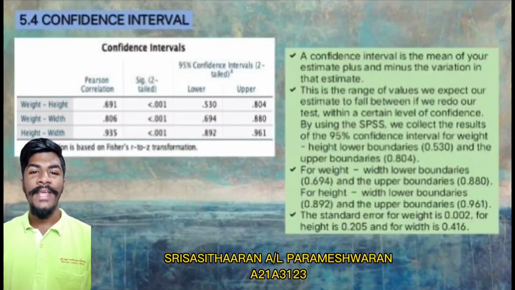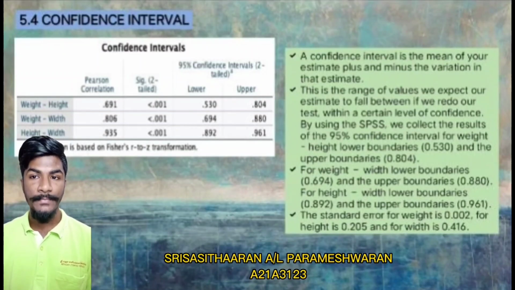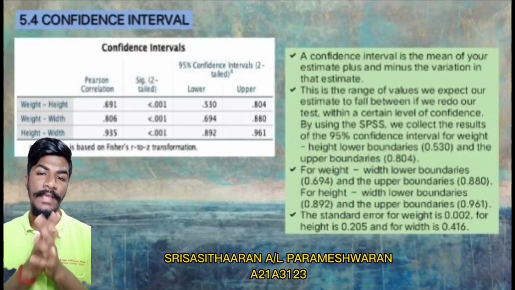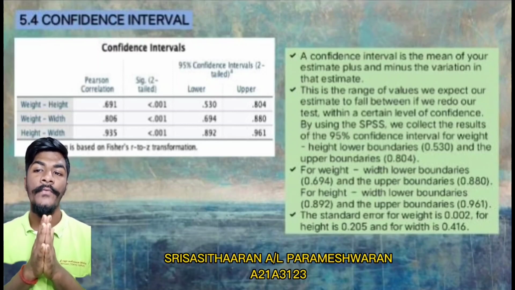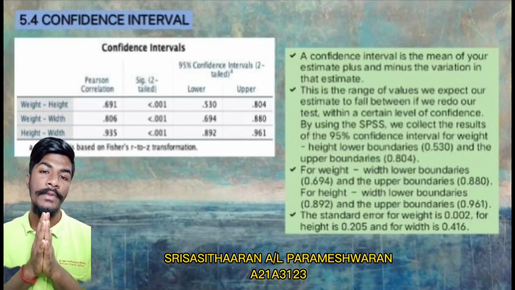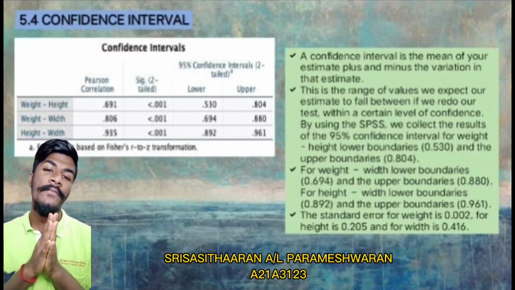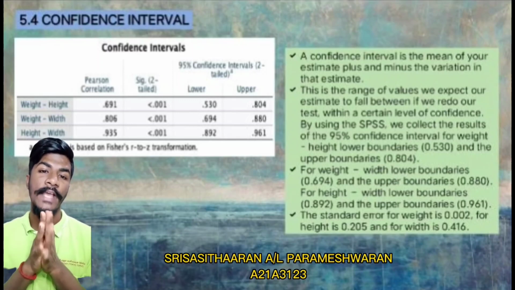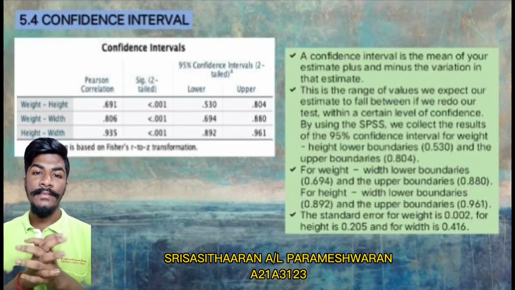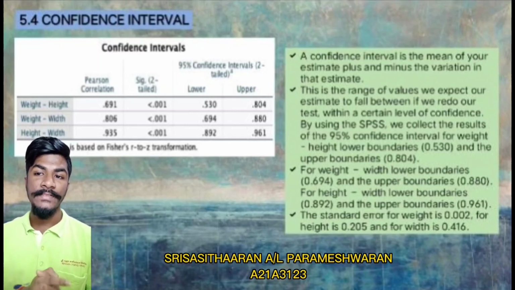The next part, I would like to explain about confidence interval. A confidence interval is the mean of your estimate plus and minus the variation in the estimate. This is the range of values we expect our estimate to fall between if we redo our test within a certain level of confidence. By using SPSS, we collect the result of the 95% confidence interval.